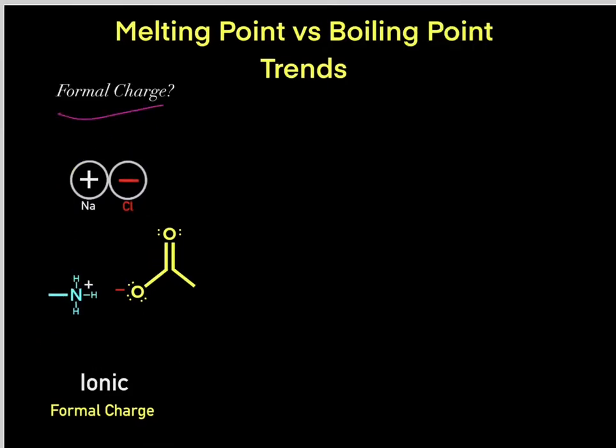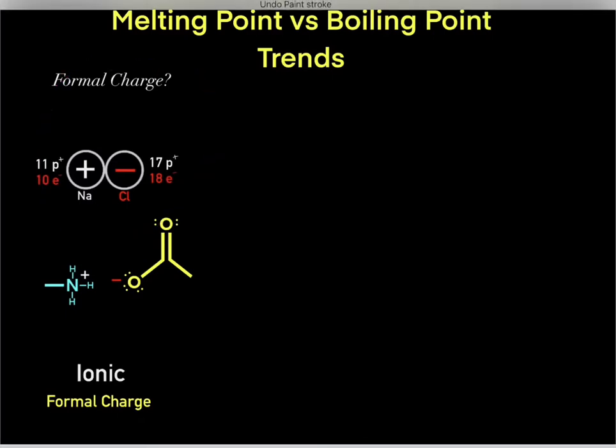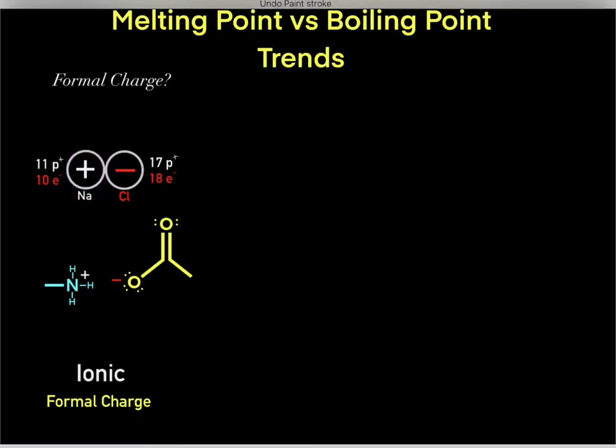But you might wonder, what exactly is a formal charge? What does it mean that this sodium has a formal charge of +1, while this chloride has a formal charge of -1? What exactly is going on? Well, whenever a compound has a formal charge, it means it has an unbalanced number of protons to electrons. For example, this sodium has a formal charge of +1, so it has positive charge density. Why? Well, this particular sodium has 11 positively charged protons and 10 negatively charged electrons. So therefore, there's one more positively charged proton relative to negatively charged electrons. So therefore, there's a net positive charge. That's why we have a formal charge of +1.